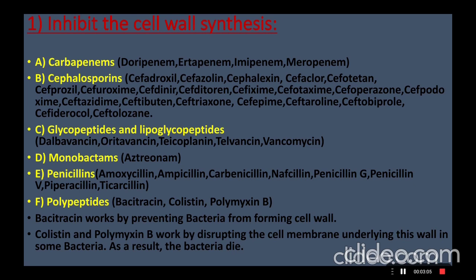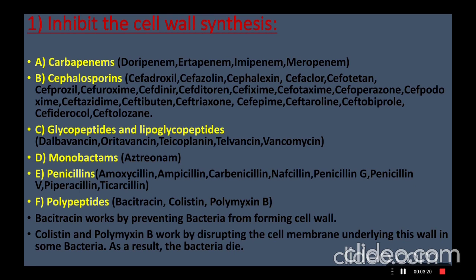Then glycopeptides and lipoglycopeptides include the following: dalbavancin, oritavancin, teicoplanin, telavancin, and vancomycin.